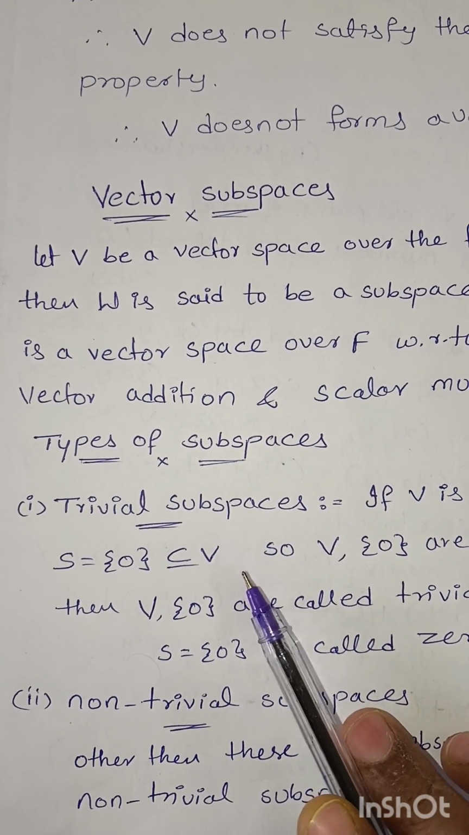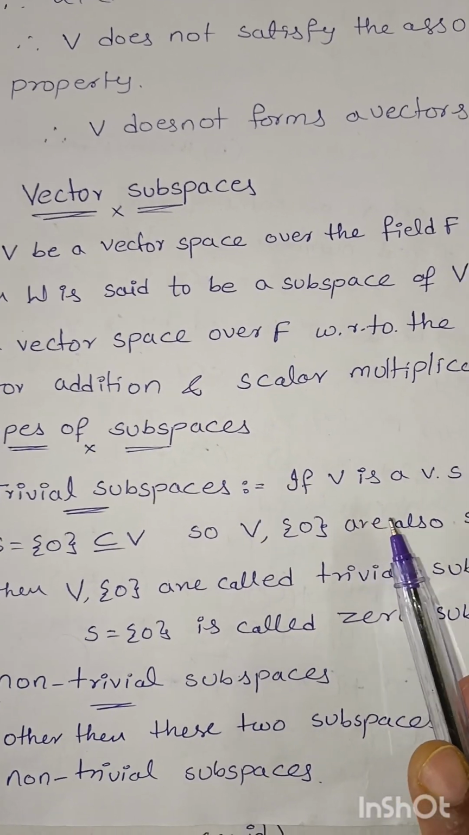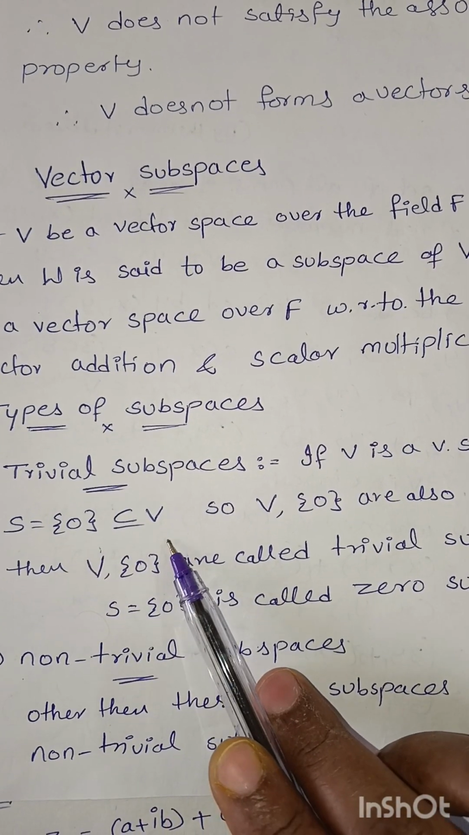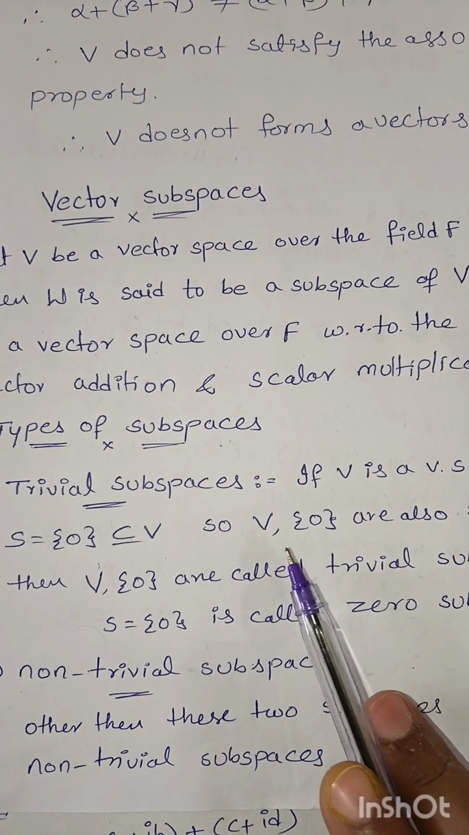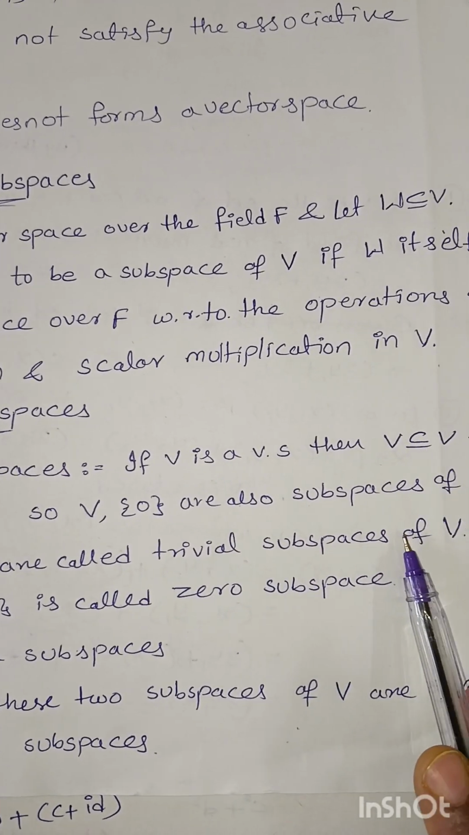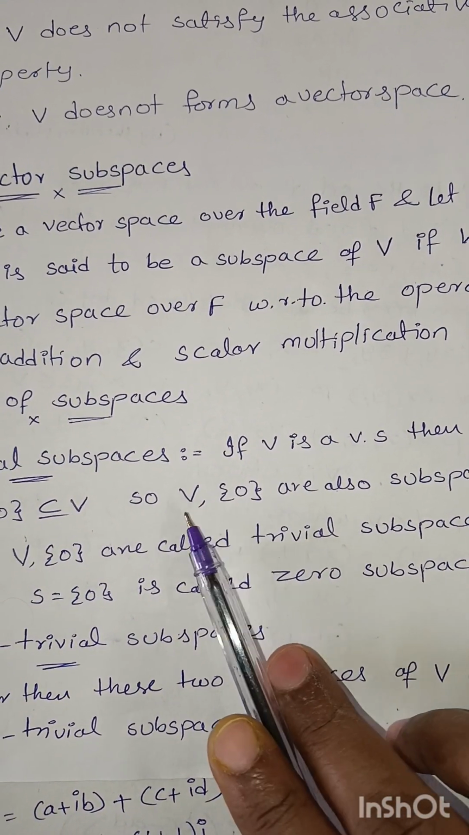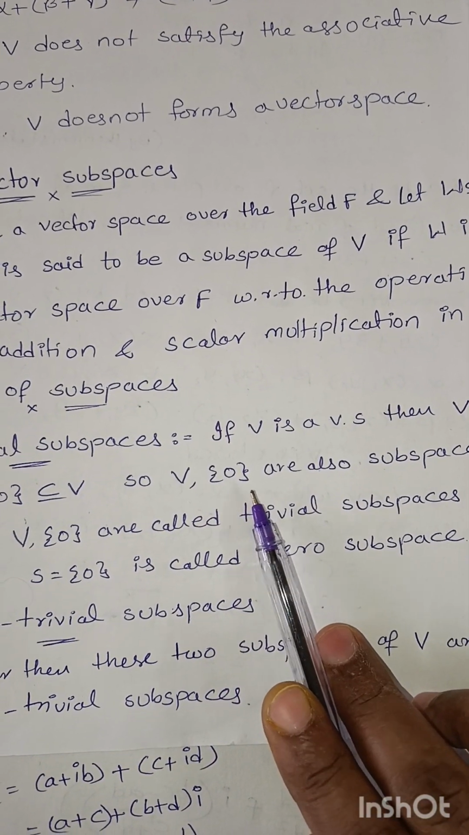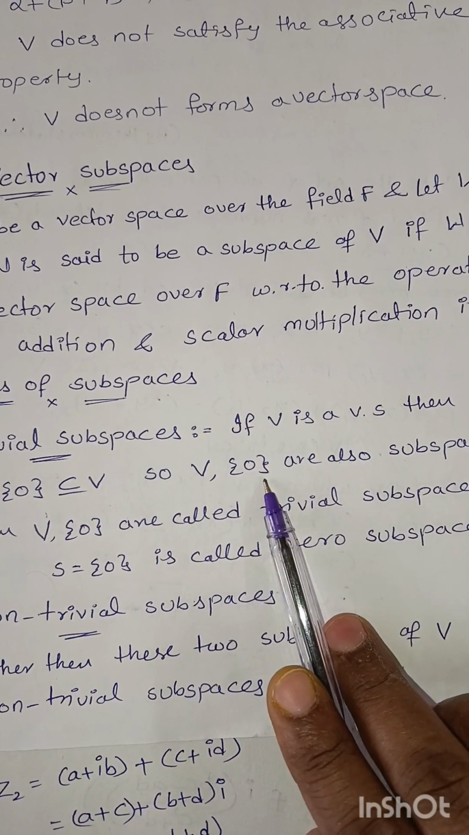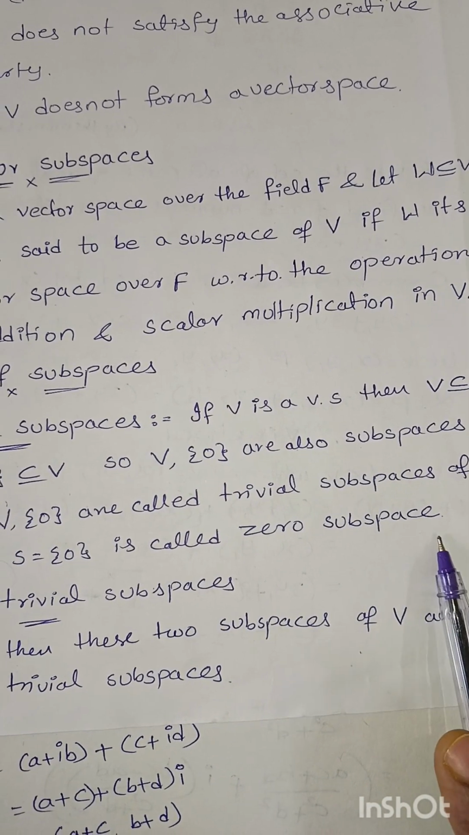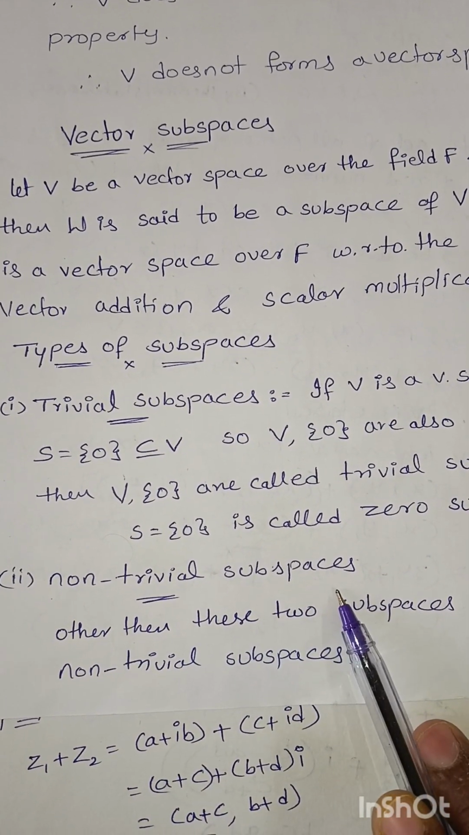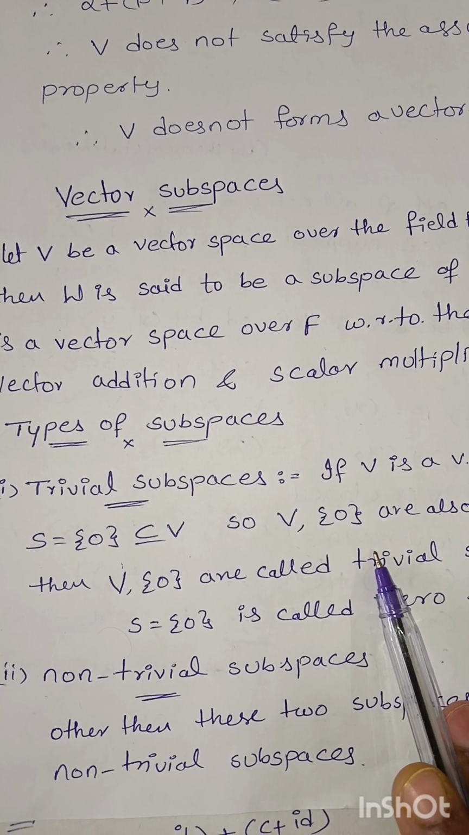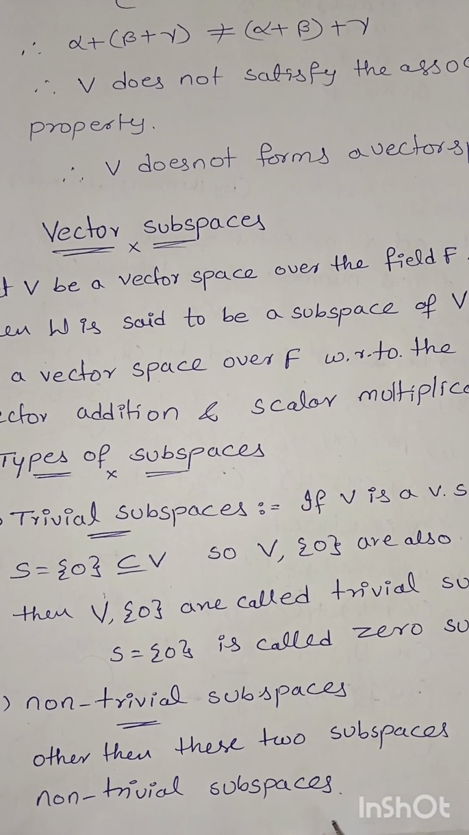Next, types of subspaces. Trivial subspaces. If V is a vector space, then V is a subset of or equal to V, and the zero set is also a subset of V. So V and the zero set are also subspaces of V. These two subspaces are called trivial subspaces of V. And here the zero set subspace is called the zero subspace of V. Then non-trivial subspaces: subspaces of V other than these two are called non-trivial subspaces.